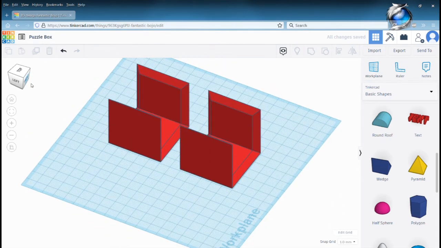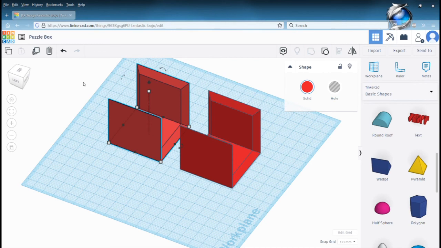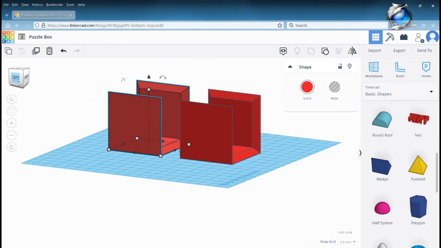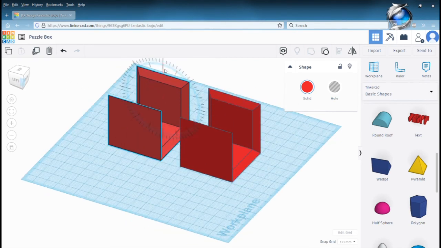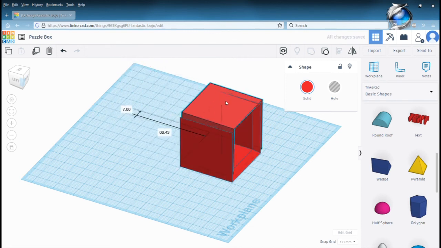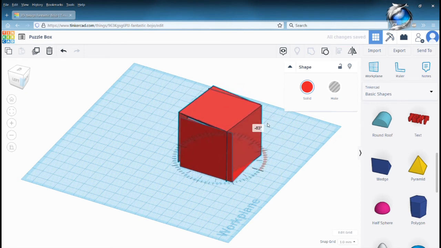Just to check the fit, select one, rotate it 180 degrees, move it over. We also need to rotate it this way 90 degrees.